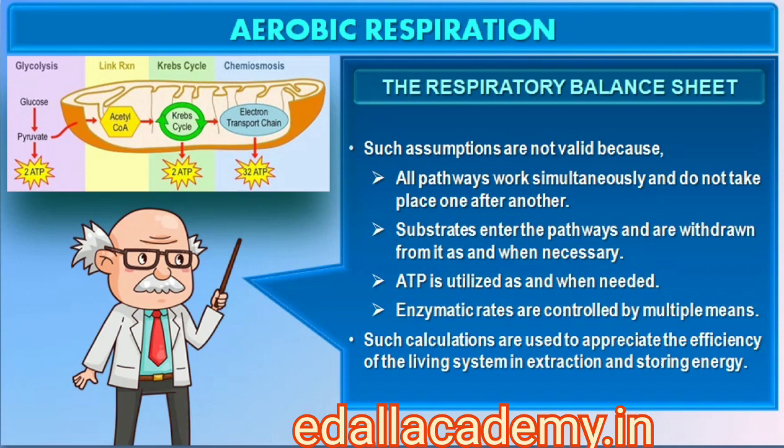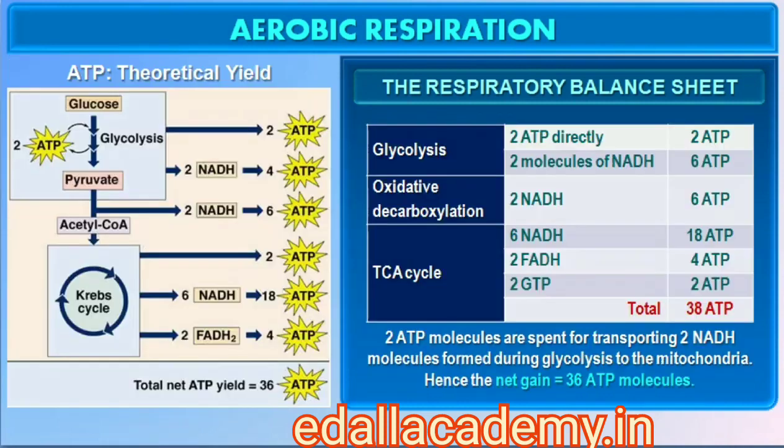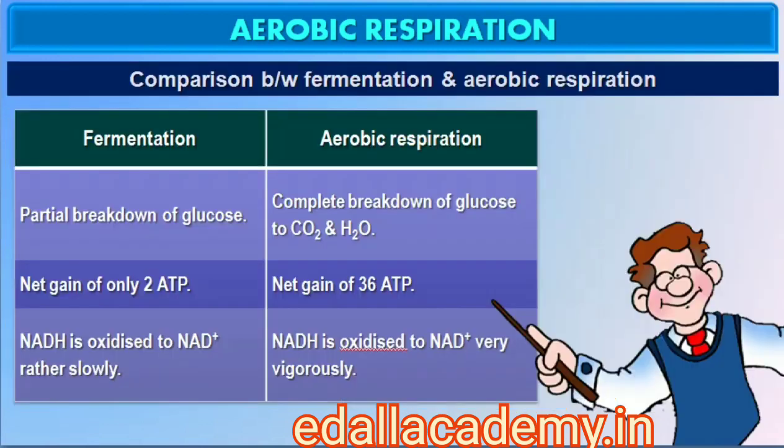All pathways work simultaneously and do not take place one after another. Substrates enter the pathways and are withdrawn from it as and when necessary. ATP is utilized as and when needed. Enzymatic rates are controlled by multiple means. Yet, it is useful to do this exercise to appreciate the beauty and efficiency of the living system in extraction and storing energy. Hence, there can be a net gain of 36 ATP molecules during aerobic respiration of 1 molecule of glucose. Now let us compare fermentation and aerobic respiration.